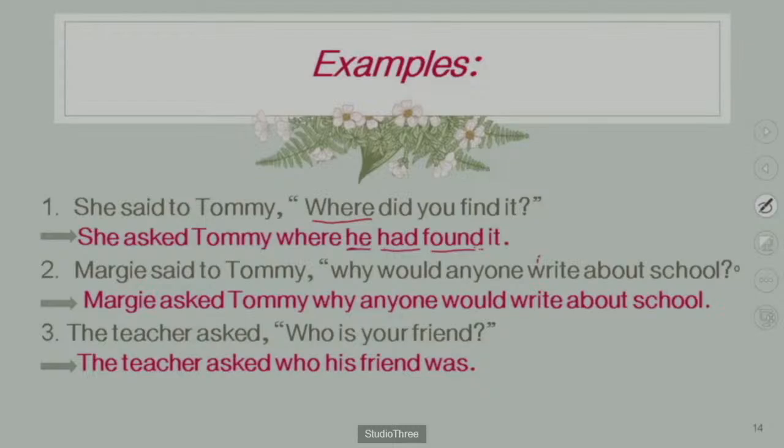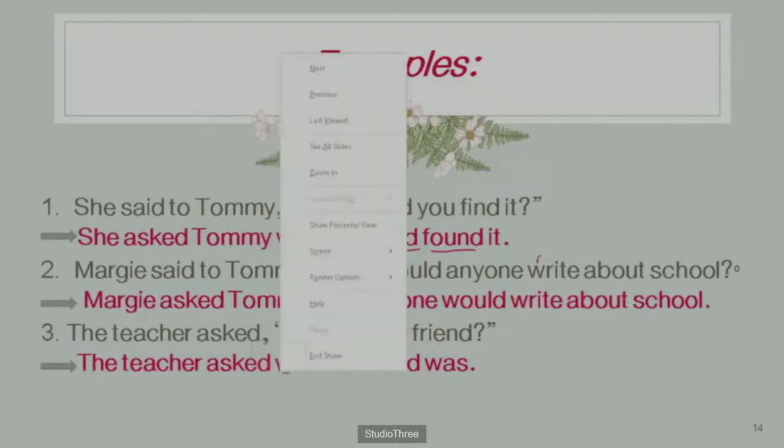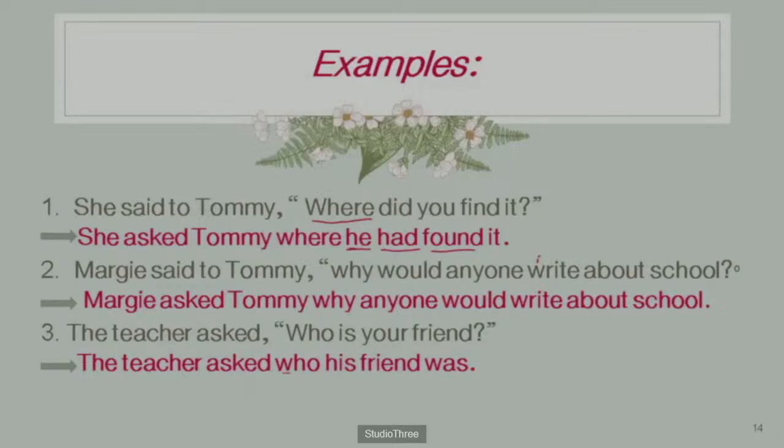Then you use who as a conjunction, but use w in small letter. Keep in mind that while using it, you have to use w in small letter. Who is your, his or her. You can use either his or her. Who his friend was.